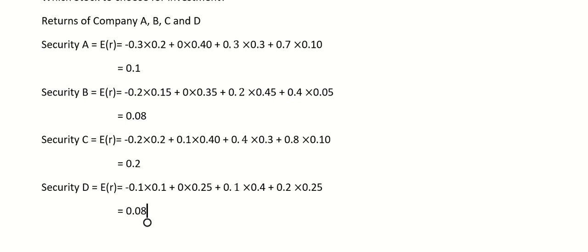Without understanding the risk aspect of a particular security, we cannot pick security C. We have to see how much risk we have to bear to pick this security, okay? So now we will calculate risk. In unsystematic risk, the way to calculate risk is either you calculate variance or you calculate standard deviation, right? So let's calculate the risk of all the securities.